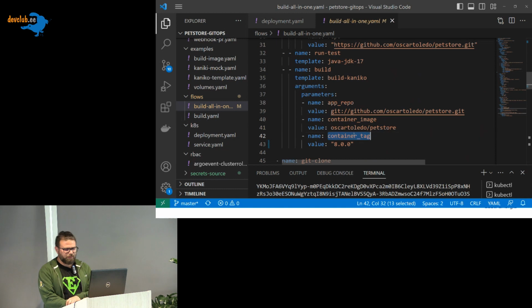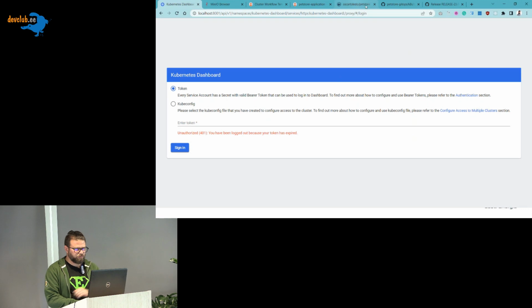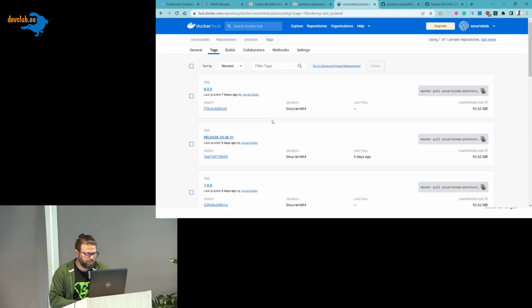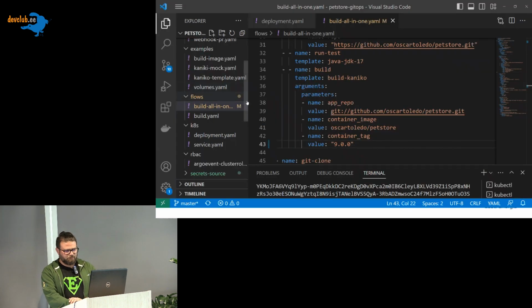The tag will be 8, but let's put 9 now. If we go to my Docker Hub and refresh, we can see that my last image is actually 8, and I want to build 9. All right.